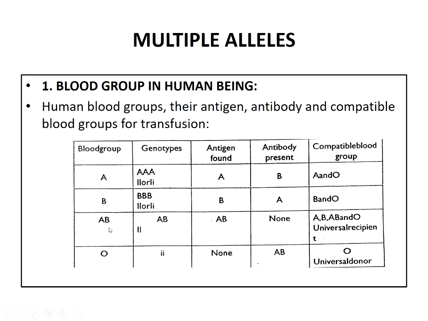Blood group O has no antigen and the presence of both A and B antibodies. So O is a universal donor, and AB is a universal recipient.